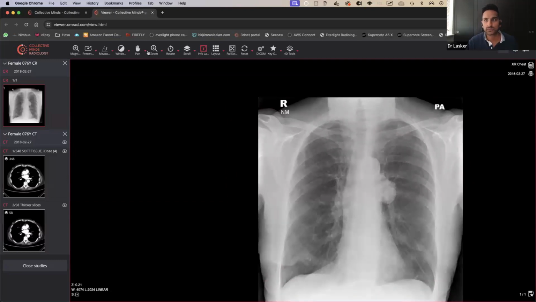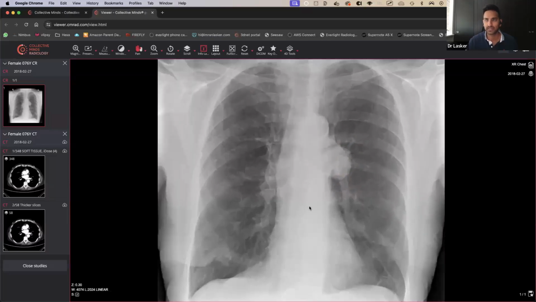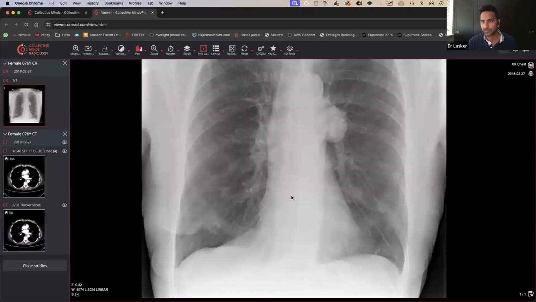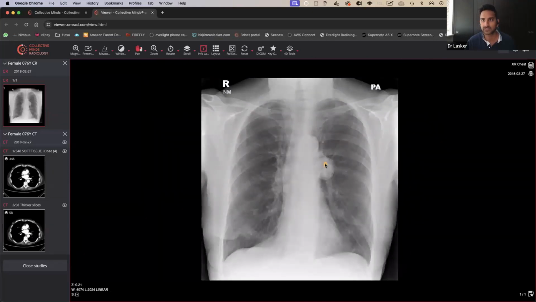Okay, so then we'll have a look at the hilar region. That's your one hilar there, and it looks very, very sharp. But this other one, while sharp, looks like there's some added density located there. So that's something to bank in the back of your head, that things aren't quite normal. Look at the lung, and look behind the heart as well, which is a very important area. Behind the heart looks okay, so we're not particularly worried about it. The only real abnormality we've seen here is this one.